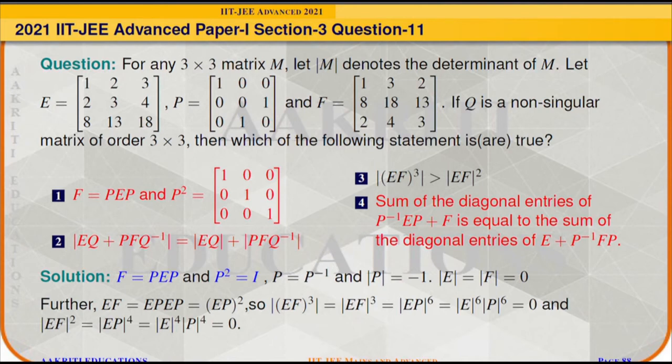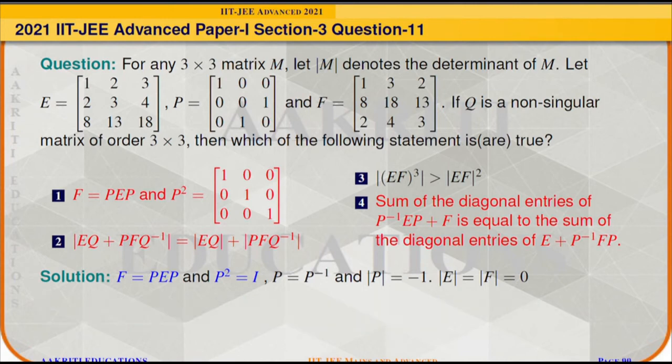So determinant of EF whole cube will be equal to determinant of EF cube, and that will be equal to determinant of EP whole raised to the power 6, and that will be equal to determinant of E raised to the power 6 times determinant of P raised to the power 6, which will come out as 0 because determinant of E is equal to 0. And similarly, determinant of EF square will be equal to 0. Since 0 is not greater than 0, option 3 will not be correct.